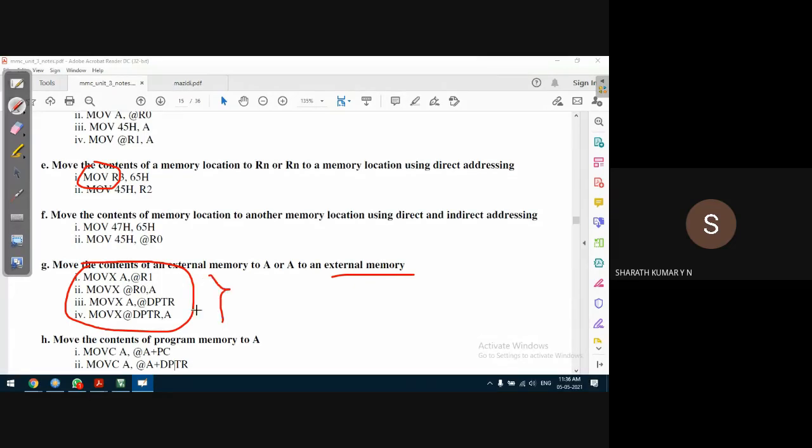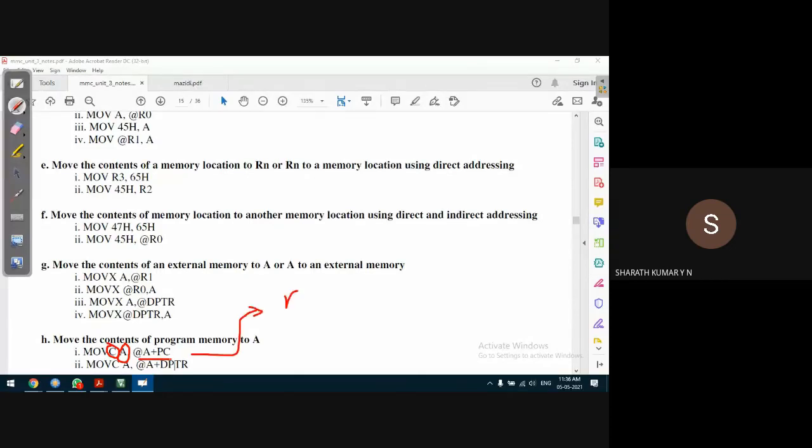For external memory we can use R1 and R0. How it is used, I'll explain that. And for code memory data transfer, we use the instruction MOVC. Transferring data from code memory to the internal accumulator, for that we use the MOVC instruction.